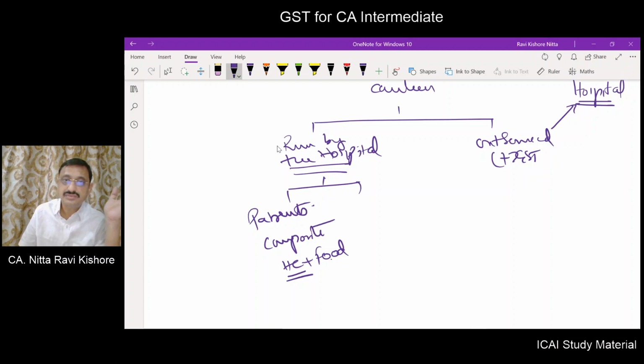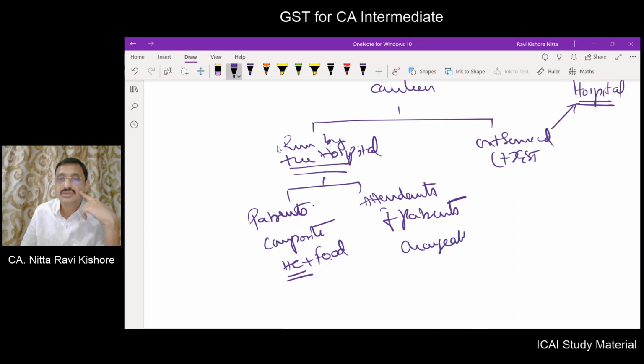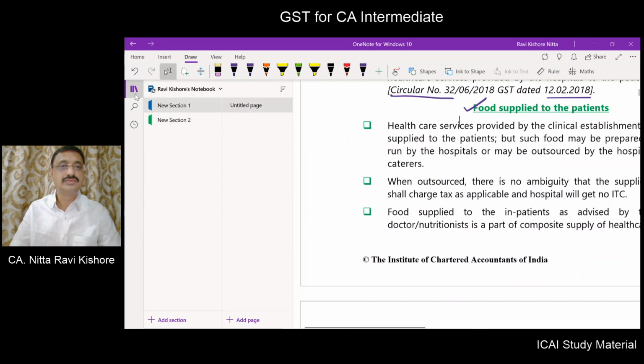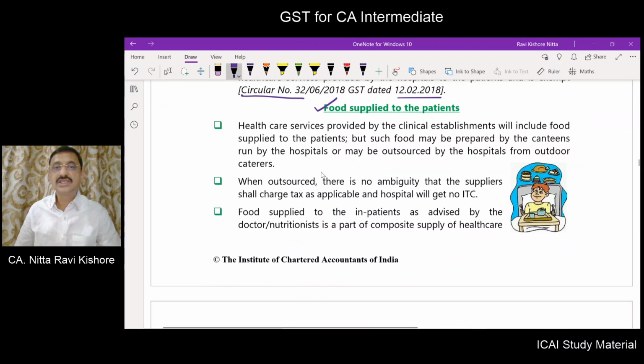Now if the canteen is run by the hospital, and it is supplying food to attendants of patients, then this will be chargeable to GST. Chargeable to GST. Okay. Let us check it in the notes also. So when it is outsourced, GST will be charged by the canteen fellow, and it will have to be paid by the hospital.